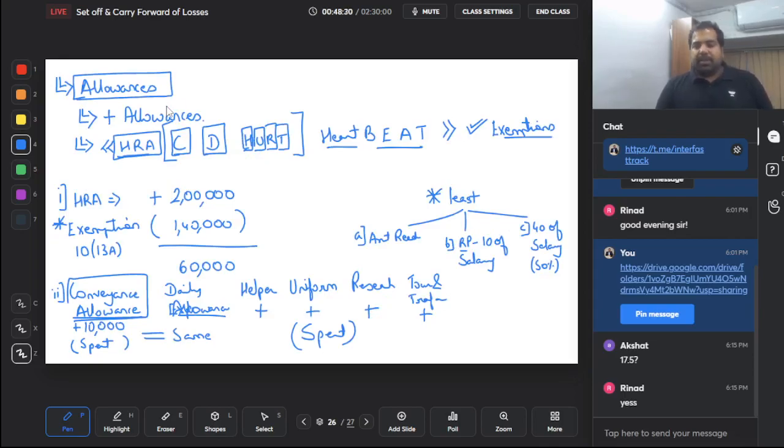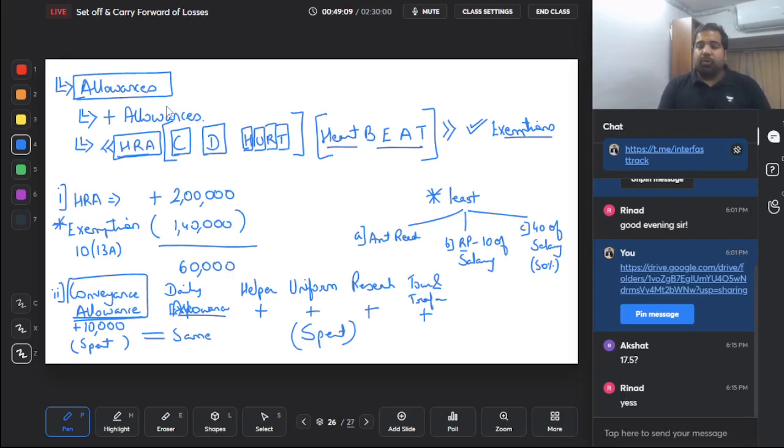Guys, just recapping this exemption on allowances: conveyance, daily, helper, uniform, research, student transfer, hostel, children's education, blind, deaf for their travel, area based allowance and transport sector allowance. All these allowances you will add, and then very nicely you will minus some exemption amount spent, or those fixed amounts. HRA is least of the following.